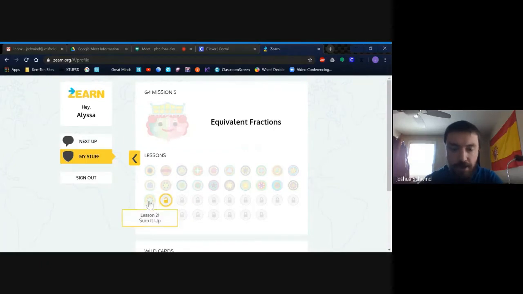Now not everyone is starting on the same lesson, but most of you are starting on lesson 22. You'll see that this lesson has a little unlock symbol here, and the lessons ahead are locked because they won't open until she finishes this lesson. But you'll notice how every other lesson here has this grayed out symbol. She can go back and click on any of these lessons and do them for extra practice.